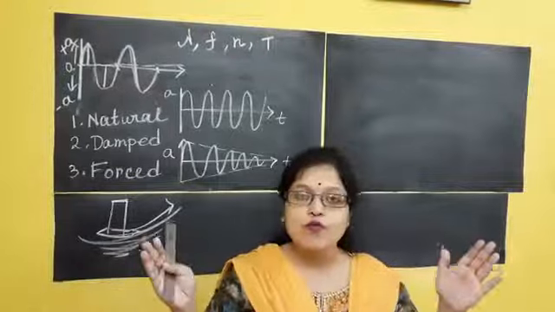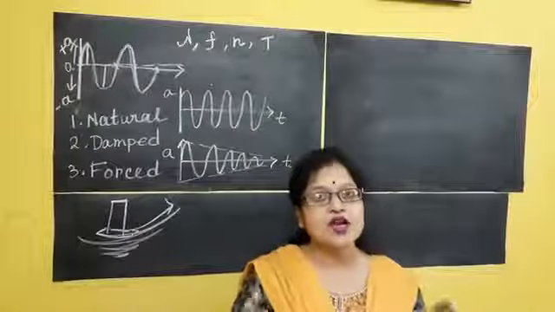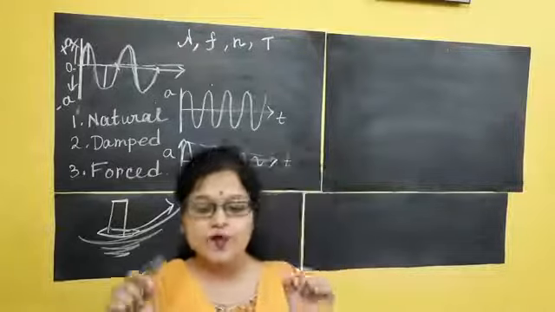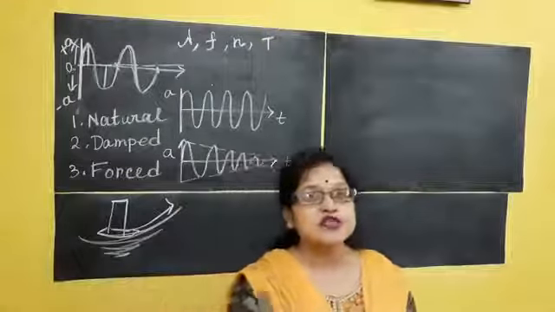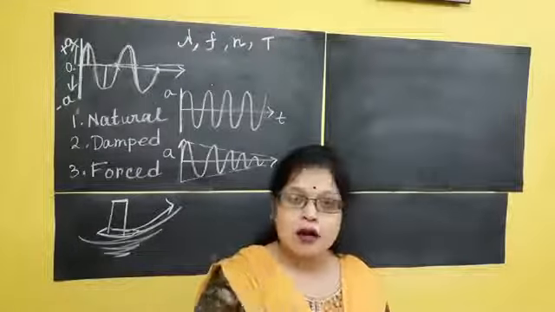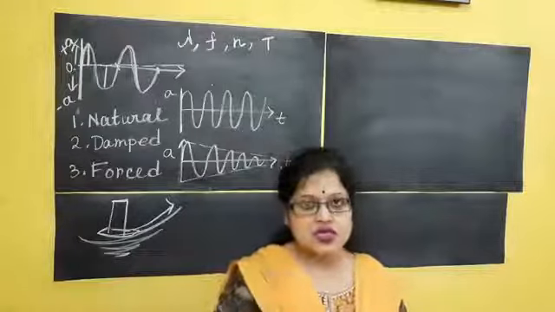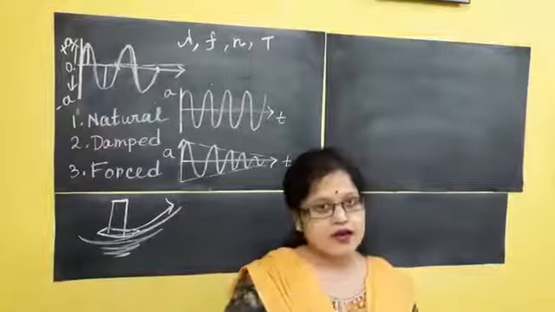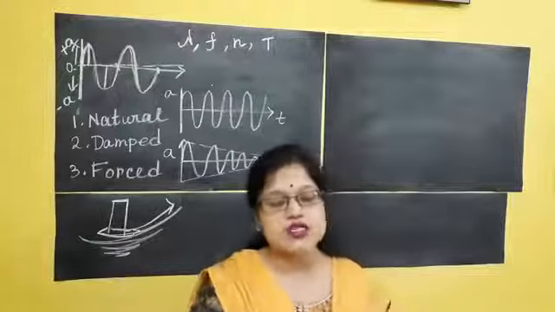The more dense, the more viscous the medium, the more chances to dissipate its energy. Means if I perform the same experiment underwater, the dissipation will be very quick compared to performing the same thing in air. Clear? So it depends on the viscosity and density of the surrounding.